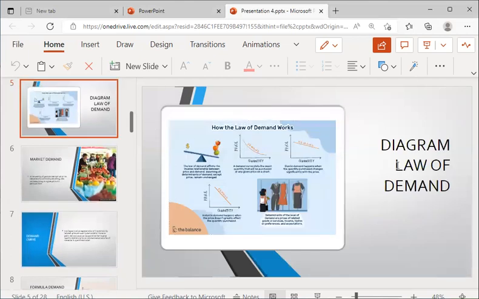Here is the diagram of the law of demand. As you can see, when the price rises, the quantity of goods demanded falls, as you can see on the screen.